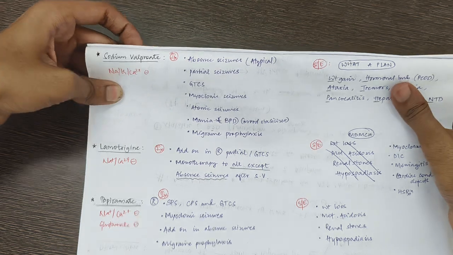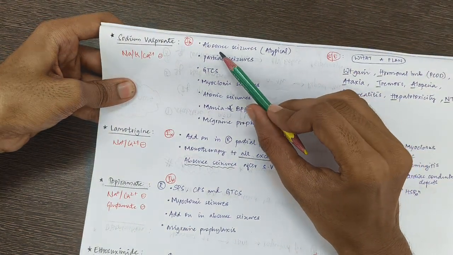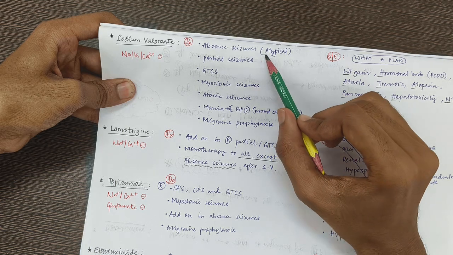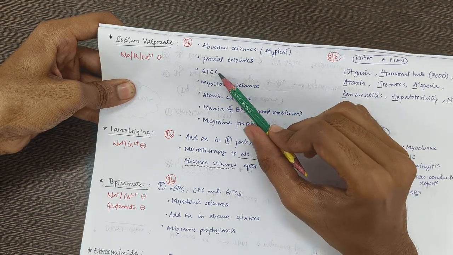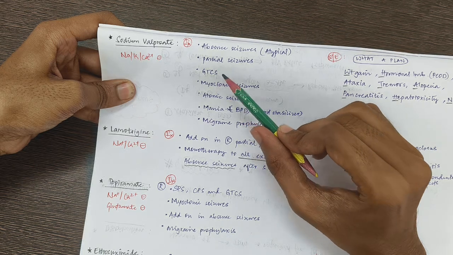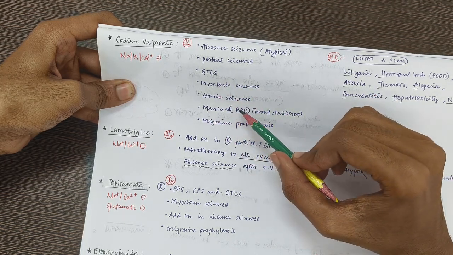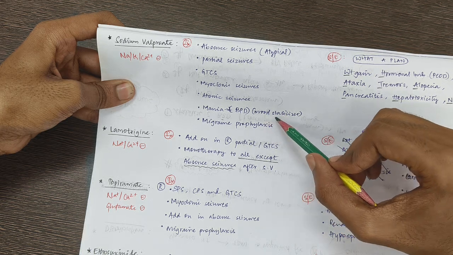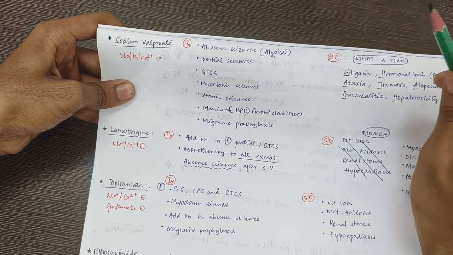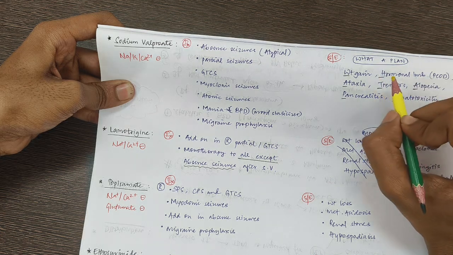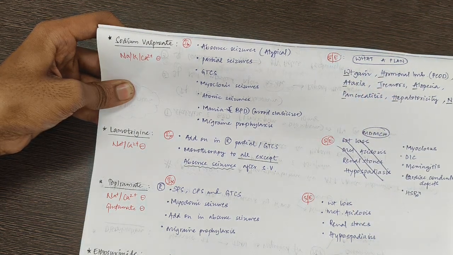Okay, next we are going to deal with sodium valproate. So sodium valproate, where is it indicated? It is indicated in absent seizures, that is atypical absent seizures, partial seizures, GTCS, that is generalized tonic-clonic seizures, myoclonic seizures, atonic seizures, mania as a part of BPD to stabilize the mood, and migraine prophylaxis. Okay, so one more is the side effects of sodium valproate.